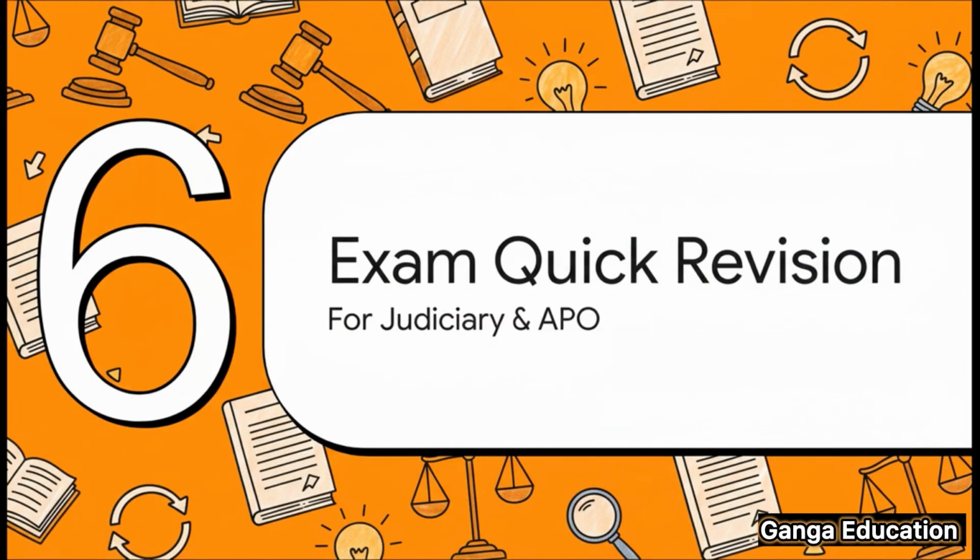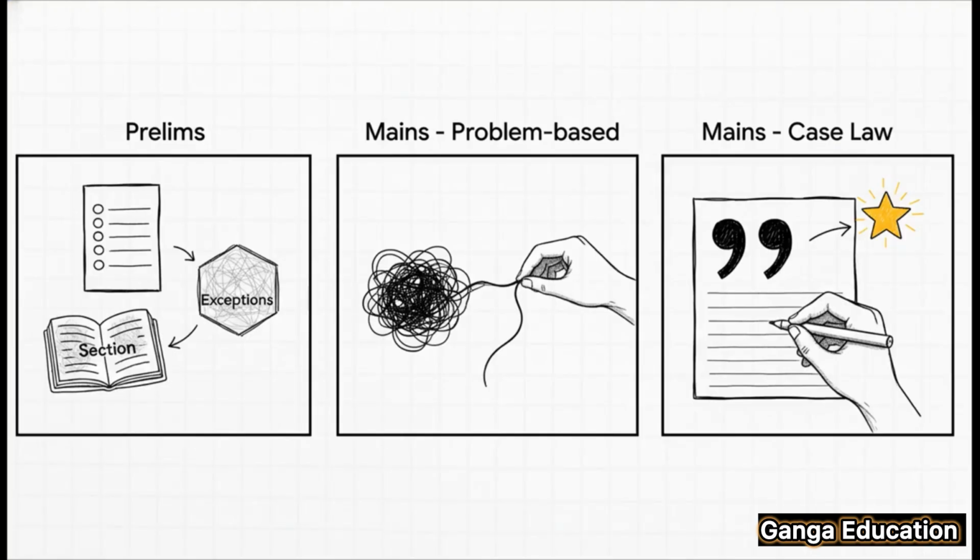And now, let's get to the part you've been waiting for: how to approach this for your exams. Here's exactly what you need to focus on for Judiciary and APO. For your prelims, be prepared for direct questions. They might ask for the section number, which is 64, and they absolutely love asking about those 6 exceptions. For the mains exam, it gets a bit trickier. You'll likely see a problem-based question, a story, where you have to apply this rule and its exceptions. And a pro tip, if you can quote a landmark case like H. Siddiqui in your answer, it will definitely make your answer stand out.